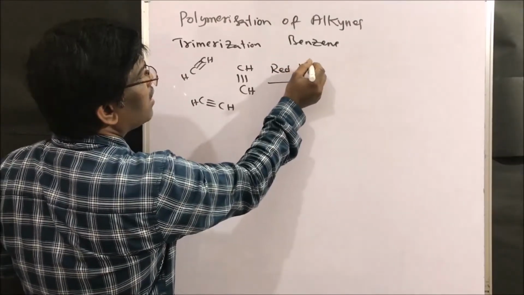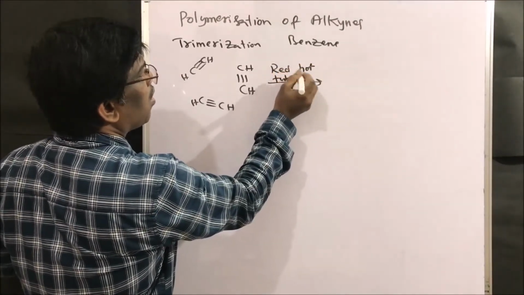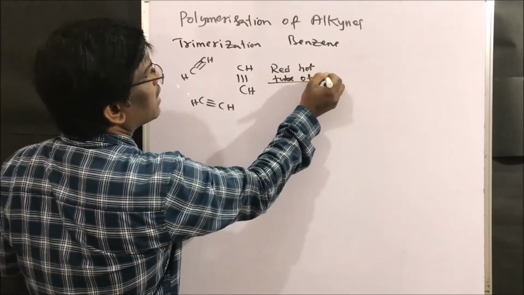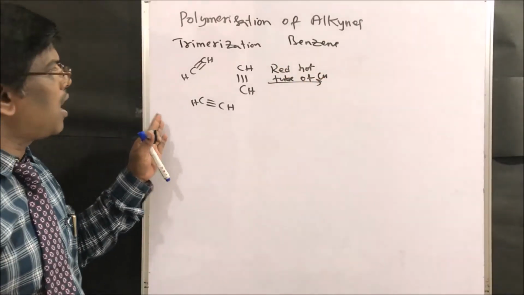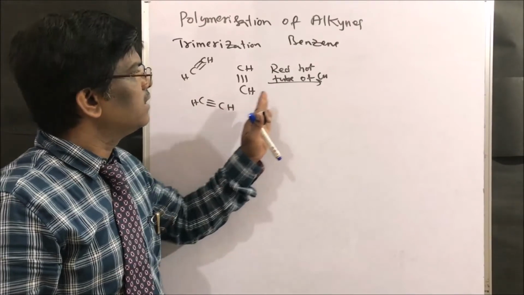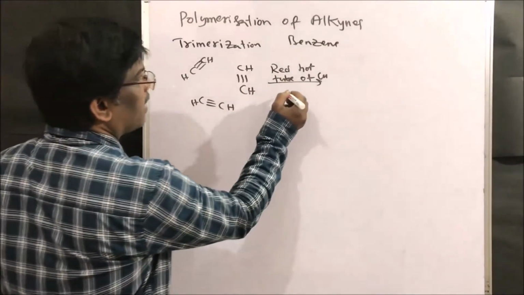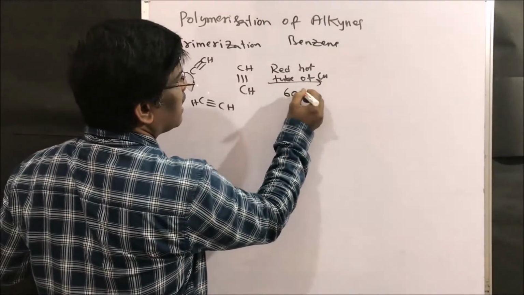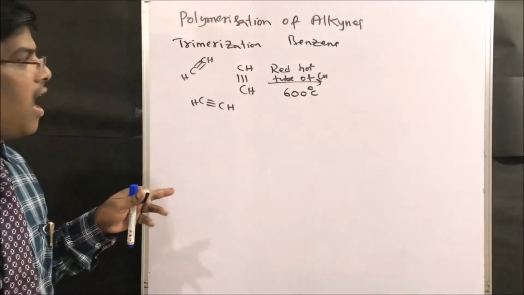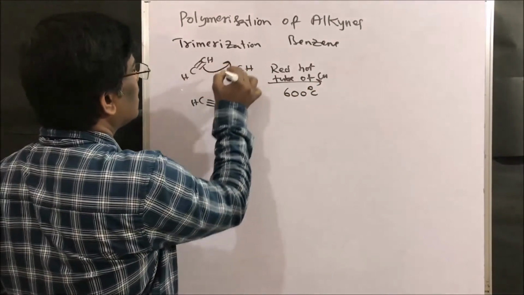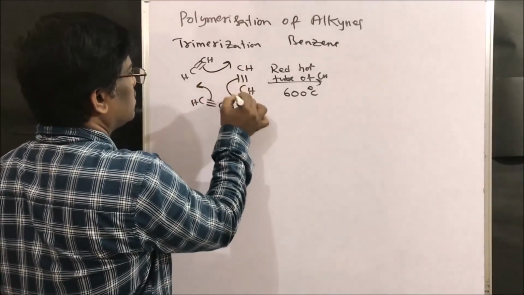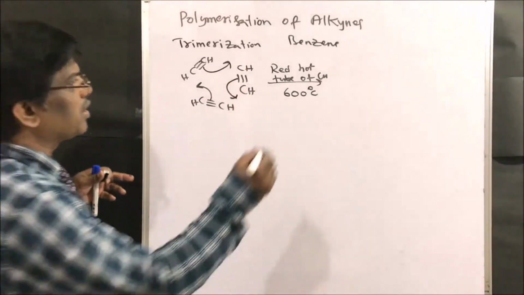Red hot tube of copper. So when I pass this acetylene through red hot copper tube at around 600 degrees centigrade, this is the reaction it is going to give.